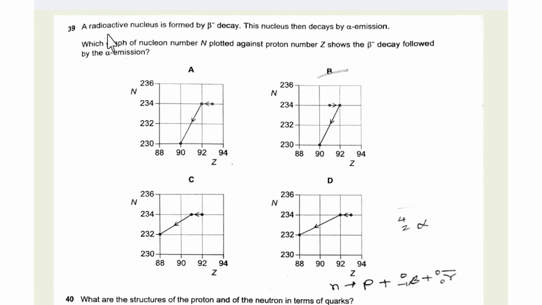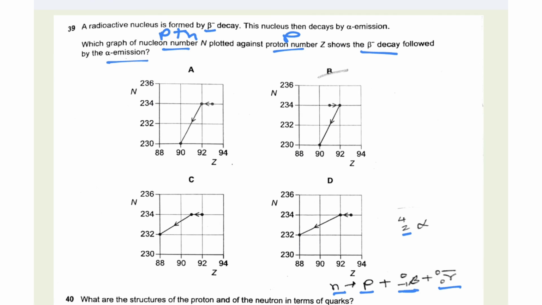Number 39. A radioactive nucleus is formed by beta minus decay. As beta minus decay occurs, we know that a neutron changes to a proton and an antineutrino is emitted. This nucleus then decays by alpha emission. So after beta emission, alpha emission occurs, and an alpha particle has 2 neutrons and 2 protons, so 4, 2. Which graph shows the nucleon number, that is the total number of protons plus neutrons, plotted against the proton number P, and shows beta minus decay followed by alpha decay?